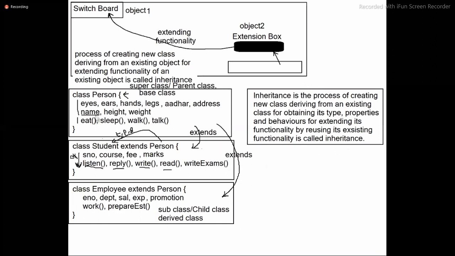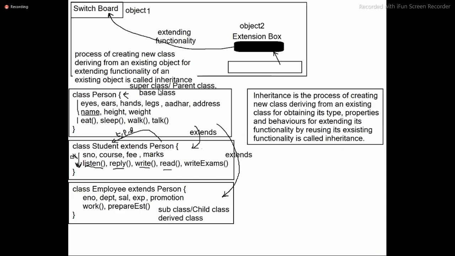All people understand, the existing properties I am reusing in the student object without recreating them. So inheritance is the process of creating a new class deriving from an existing class, for obtaining its type, properties and behaviors, for extending its functionality by reusing its existing functionality. Can I hope all you people got clarity on inheritance?